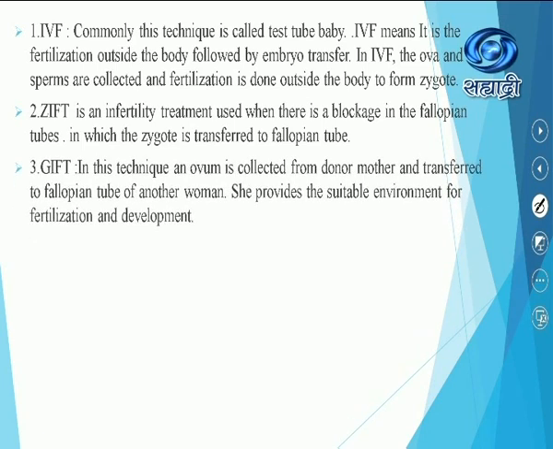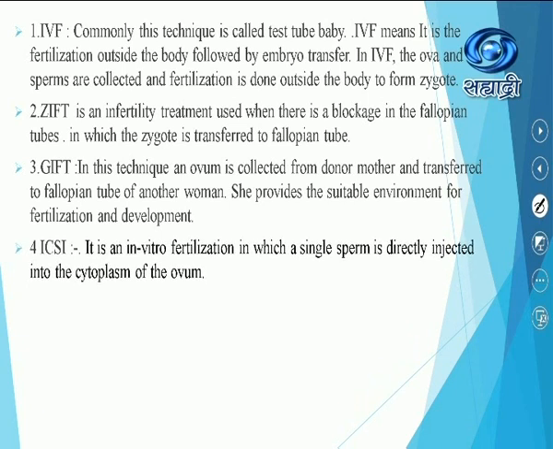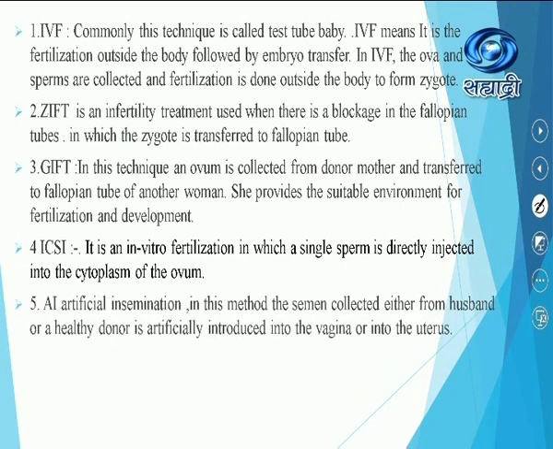GIFT. In this technique, an ovum is collected from a donor mother and transferred to the fallopian tube of another woman. She provides the suitable environment for fertilization and development. ICSI, it is an in vitro fertilization in which a single sperm is directly injected into the cytoplasm of the ovum. See students, so advanced types of techniques are there.